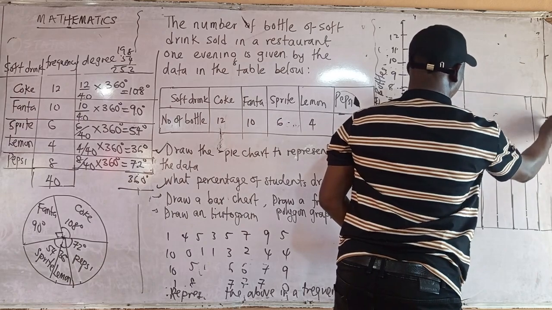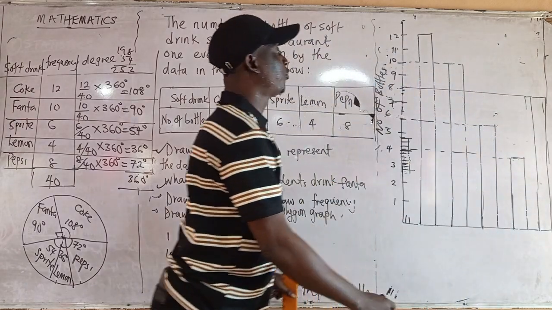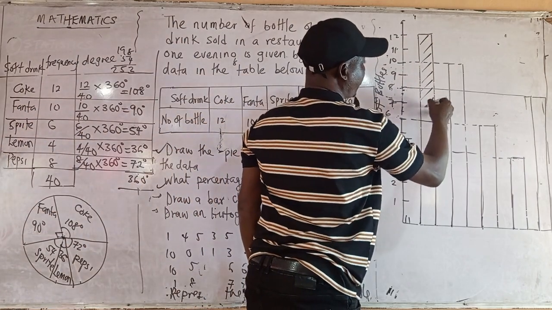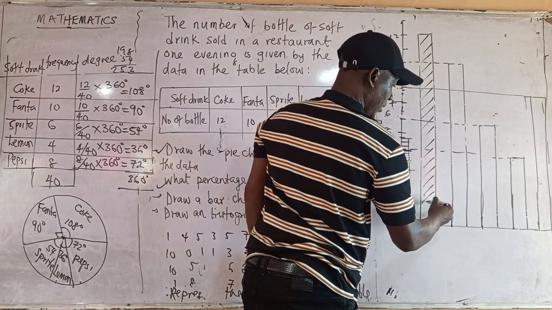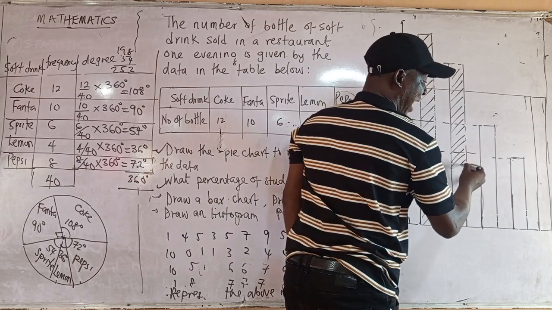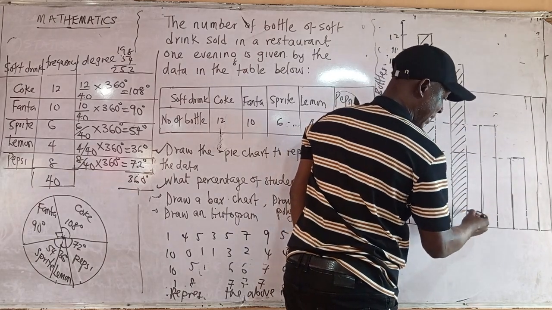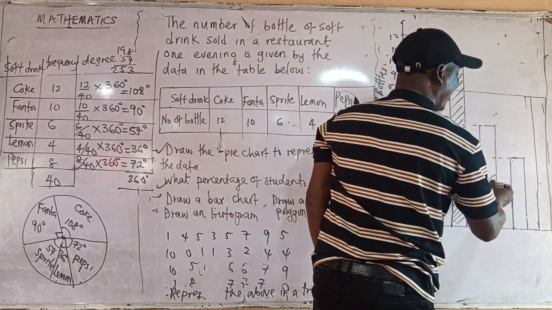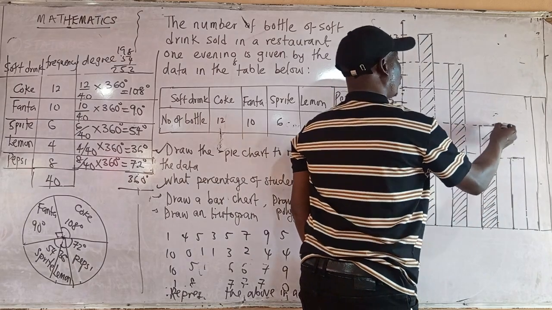That means you draw 8. So you have drawn your bar. You can shade it to differentiate so that you can see it in the graph. You know the graph has so many small, tiny boxes. So for the marker to be able to see it, you can just shade.